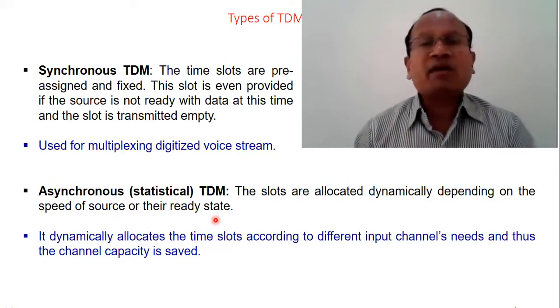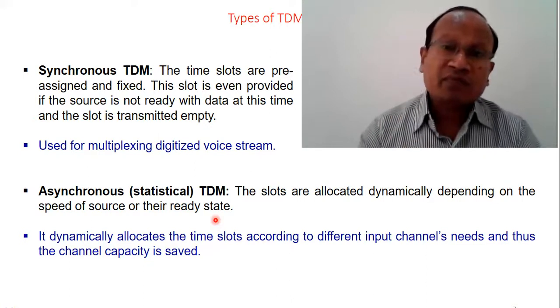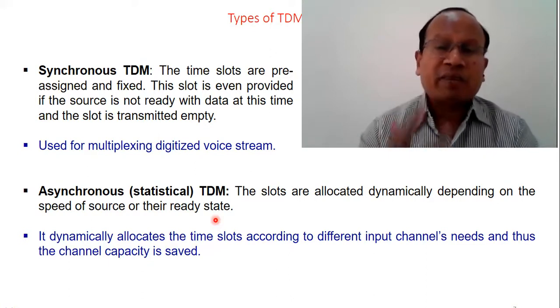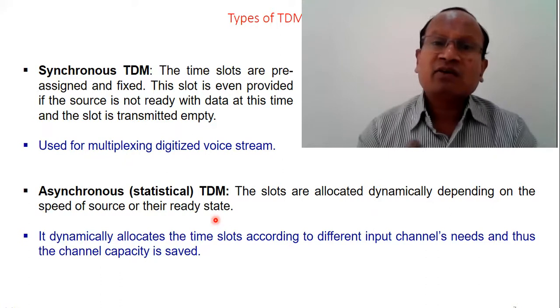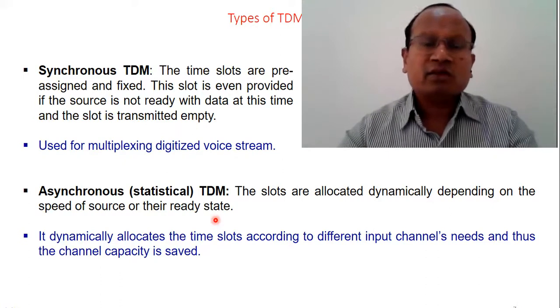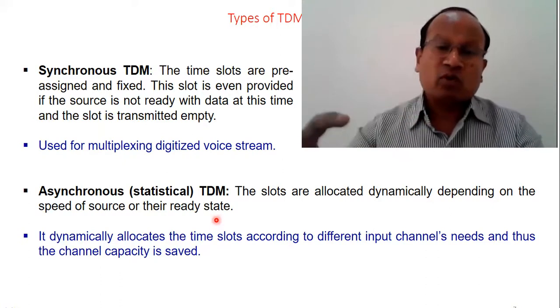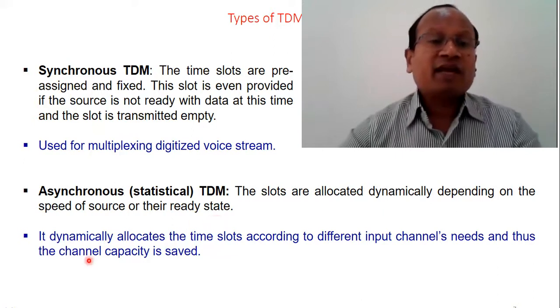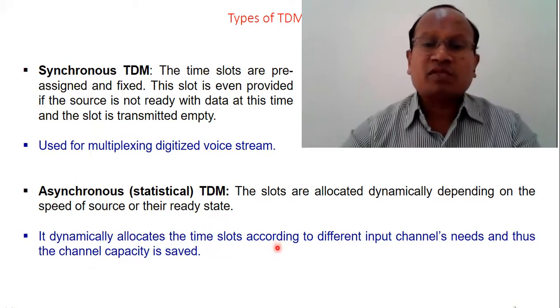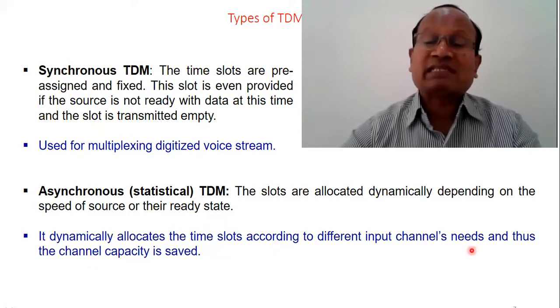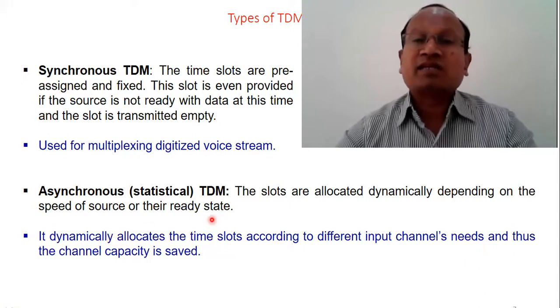The allotment of time slots is not fixed. It is made dynamically over the entire frame. It dynamically allocates the time slots according to different input channel needs, and thus channel capacity is saved.